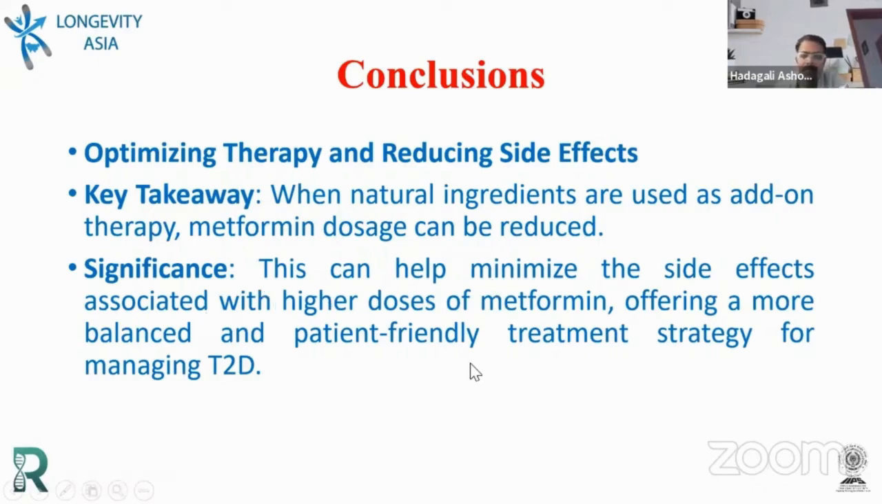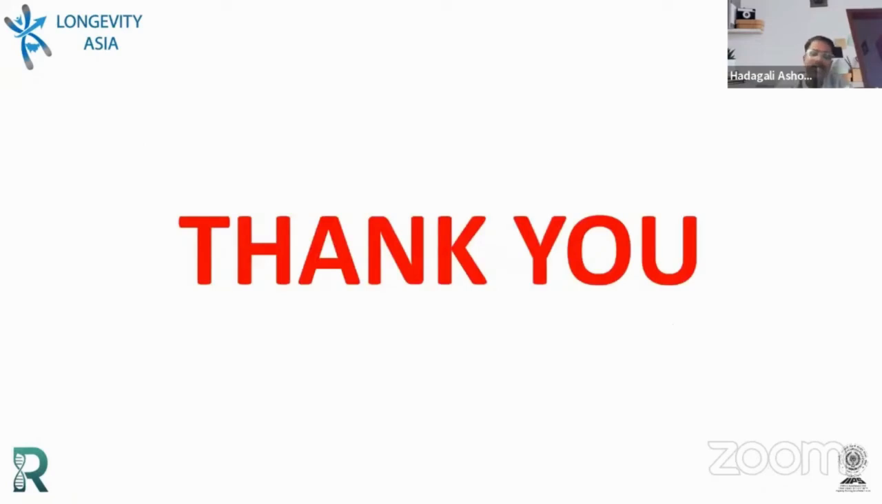So they may offer a balanced and patient-friendly treatment strategy for managing T2D, because T2D is nowadays becoming more common, especially in low-income countries. It needs to be managed very well so that the mortality rate can be reduced, because every year the mortality rate is increasing. With this, I would like to thank the organizer for giving me an opportunity to share my few thoughts. Thank you.